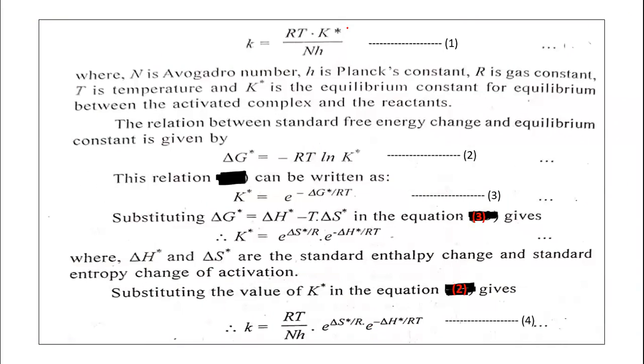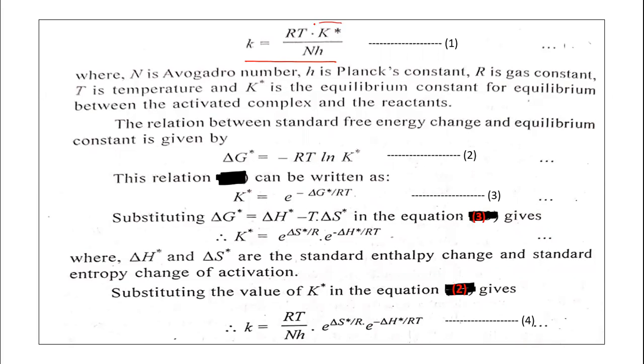So, you can see here the rate constant for the reaction is given by this equation, where k is the rate constant, k = RT K* / Nh. This is equation 1, and this equation was given by Eyring. In this equation N is Avogadro's number, h is Planck's constant, R is the gas constant, T is the temperature, and K* is the equilibrium constant for the equilibrium between the activated complex and the reactant.